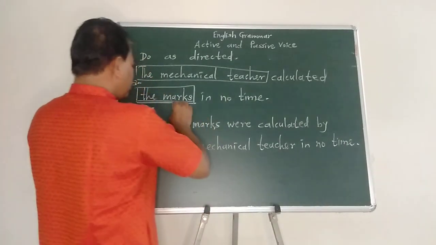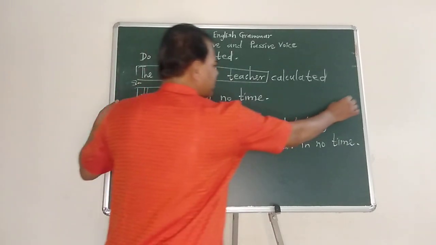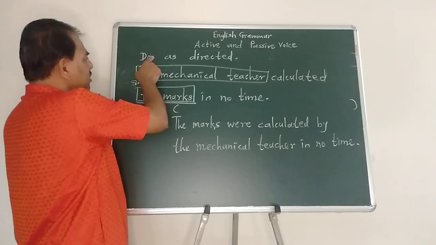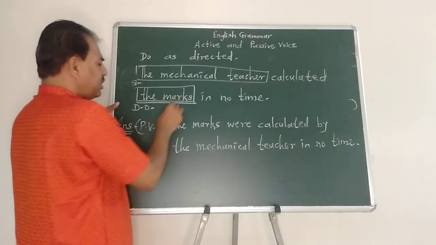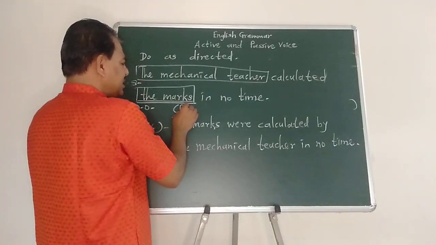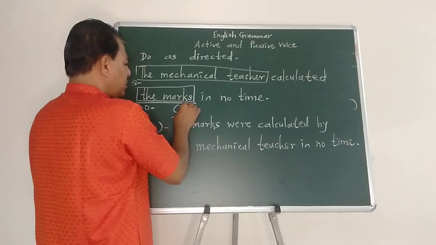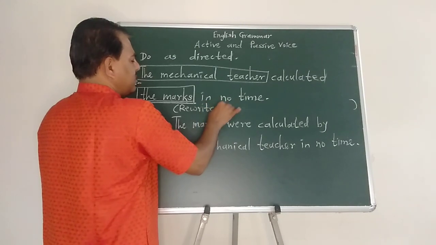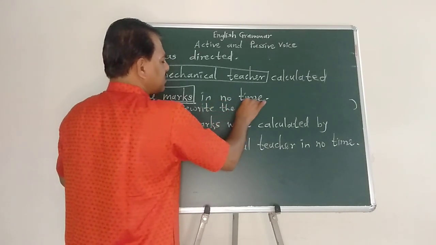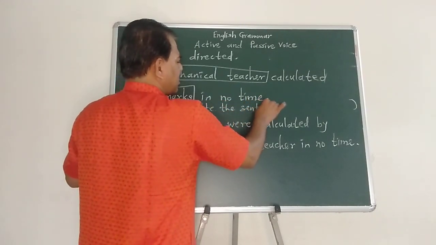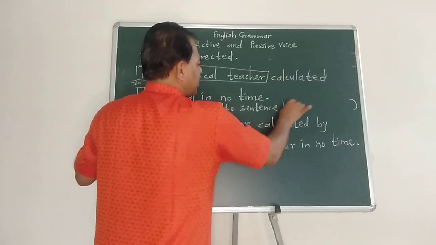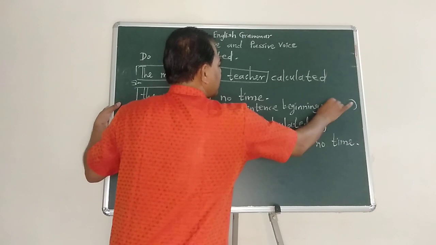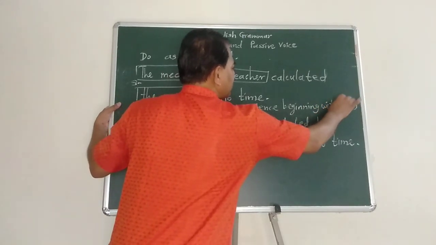I'm very sorry, I forgot to tell you the instruction. Why we have taken this kind of do as directed is given in the beginning, and here they tell us in the activity sheet: rewrite the sentence beginning with the marks.